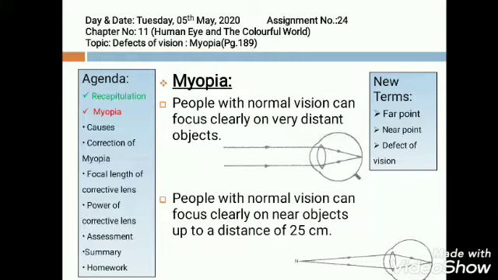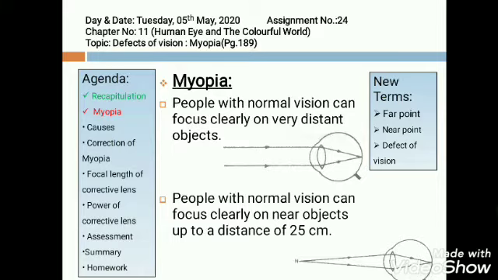Now, people with normal vision can focus clearly on very distant objects. We say that their far point is at infinity. As shown in the figure, two parallel rays coming on the eye lens represent an object which is at infinity, and after passing through the eye lens, they converge and meet at the retina, forming an image at the retina.